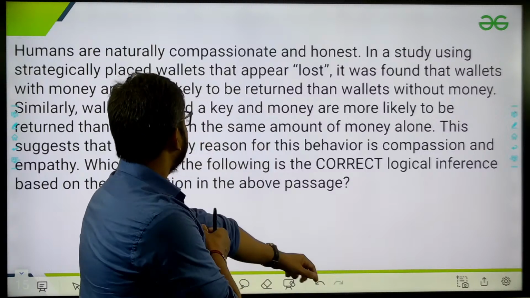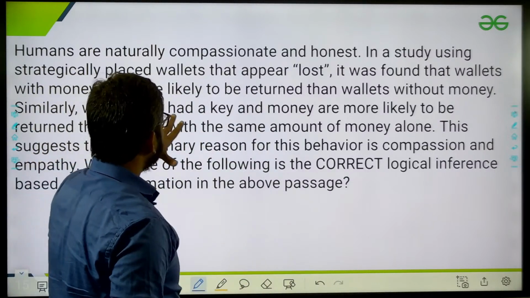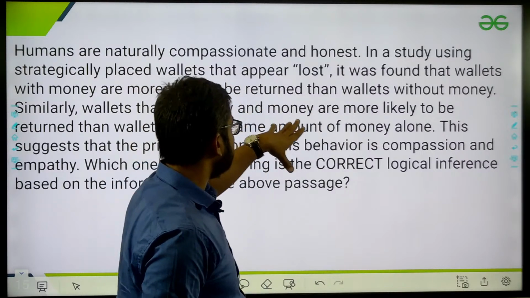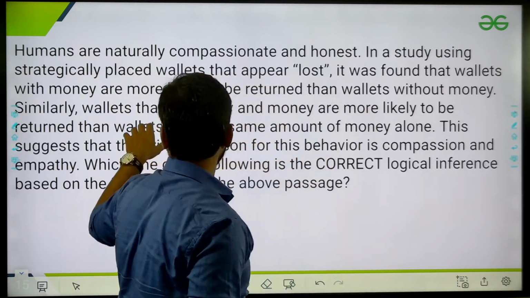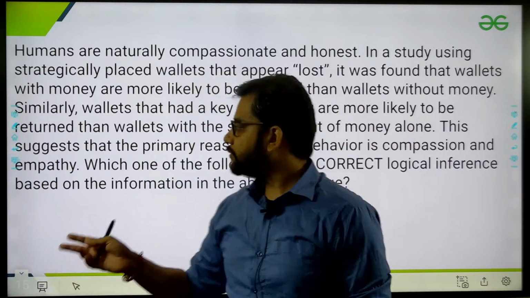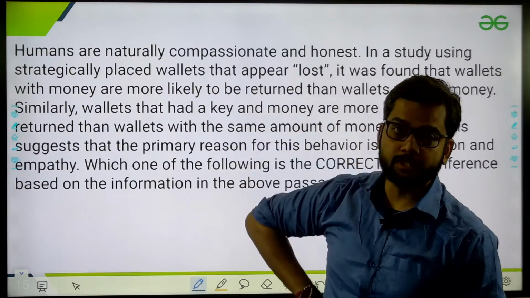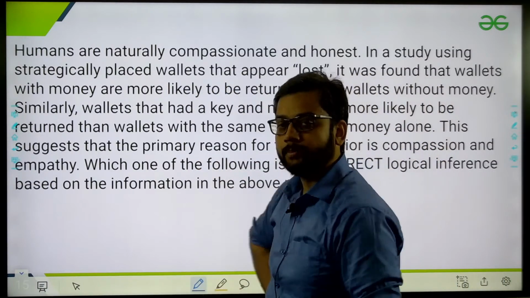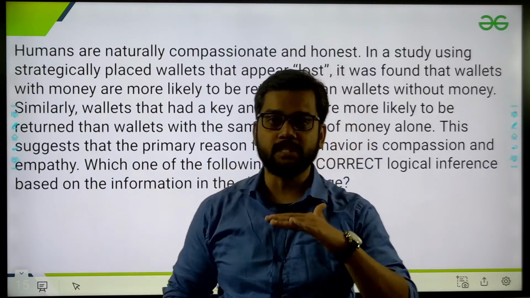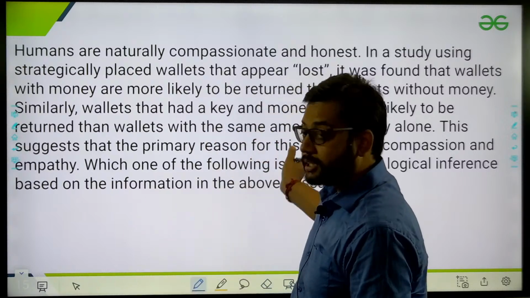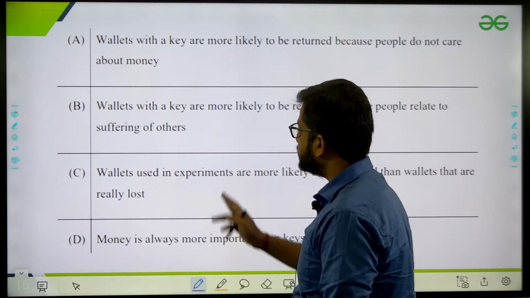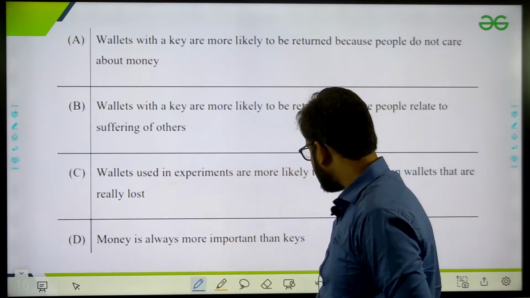Now see this question. Humans are naturally compassionate and honest. In a study using a strategically placed wallet at the pier lot, it was found that wallets are more likely to be returned at a wallet like this. Okay, if you study this whole statement, it seems like a poetic statement, not a regular statement. You read this statement. Okay, on the basis of this statement, they usually ask this kind of question.